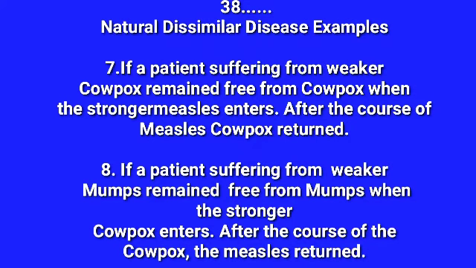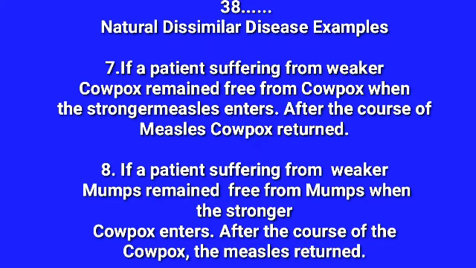So in the second variety, how the suppression takes place means the original dissimilar disease, or we can say the older dissimilar disease, is the weaker one, that the patient is already suffering from. Now the new dissimilar disease enters into the body, which is the stronger one. So it suppresses the old natural dissimilar disease. Now after the course of the new, stronger dissimilar disease, when it leaves the body, the old suppressed one comes up.